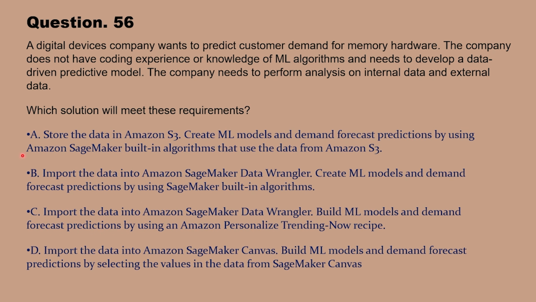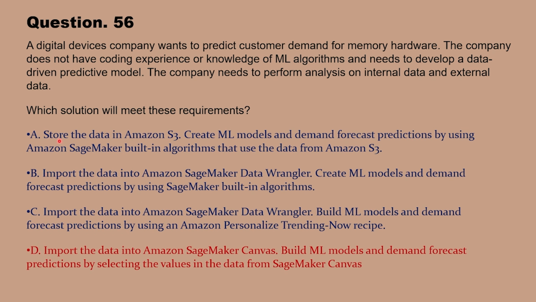Okay, now let me reveal the correct answer. Correct answer here will be option D. Import the data into Amazon SageMaker Canvas. Build ML models and demand forecast predictions by selecting the values in data from SageMaker Canvas. This is because Amazon SageMaker Canvas supports building and running AI solutions without code. So option D is correct.